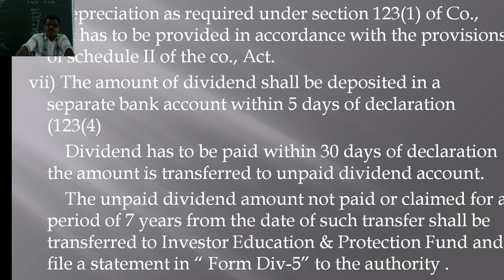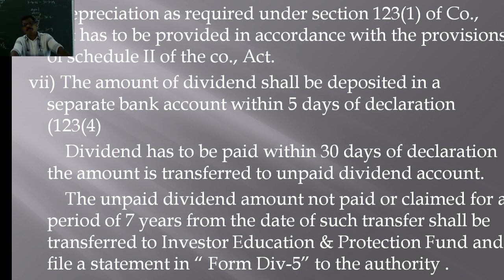Total dividend should be deposited to a bank account and paid to the shareholders within 30 days after declaration, and the amount of dividend payable to the shareholder should be transferred to the unpaid dividend account. The shareholder should claim the unpaid dividend within 7 years from the date of transfer.